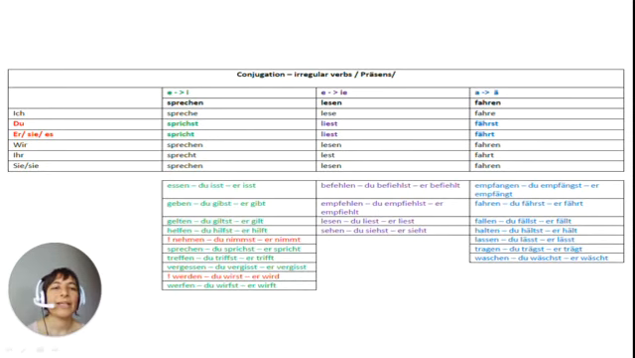The third case is a changing to ä. For example, fahren. Ich fahre, but du fährst. Er, sie, es fährt. Plural forms, again, the same as with the regular verbs. You see here, plural forms, no matter if regular or irregular verb, are always the same as the rule for the regular. For the irregular verbs, you just remember what the change is in the du and er, sie, es forms. Okay?